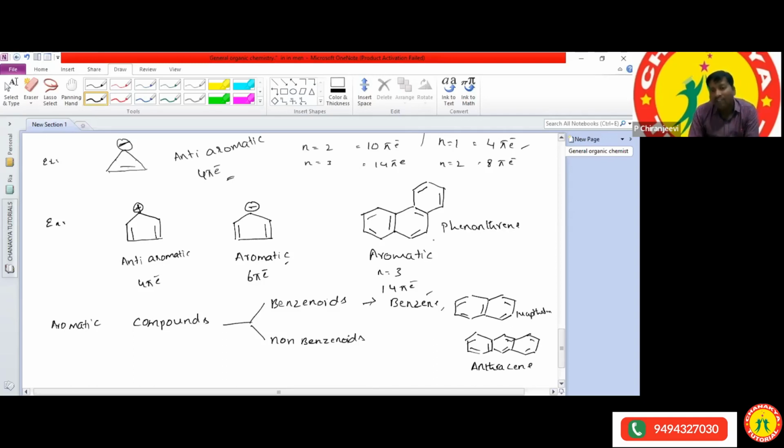All these three have benzene-like structures, so that's why we call them benzenoids.